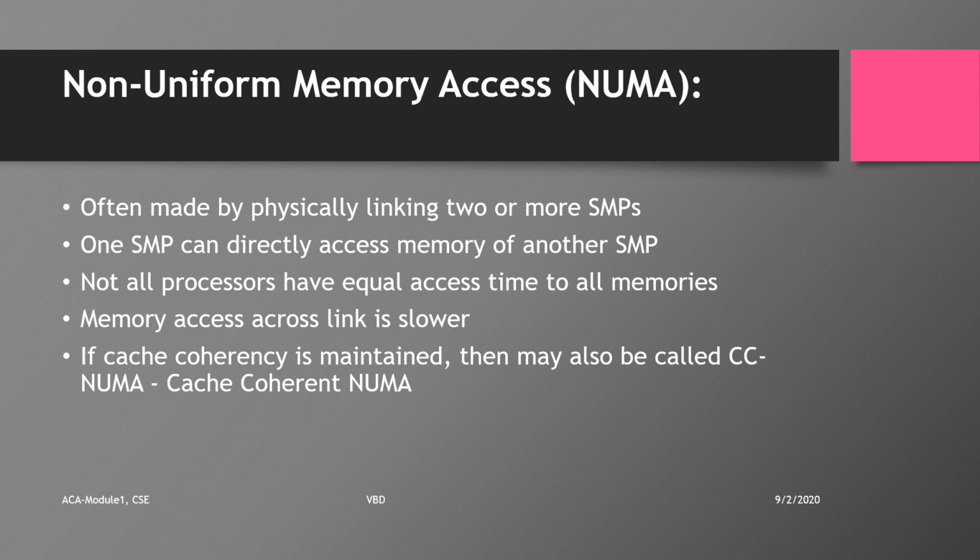Next we have the non-uniform memory access model. Here it is different from the previous one. The physical linking of the symmetric multiprocessors will be there. Multiple symmetric multiprocessors will be connected and they will have access to each other's memory. All the processors will not have equal access time to the memories, and also the access link will be slower. If we include cache coherence here, then it can be called CC-NUMA, that is cache coherency NUMA.